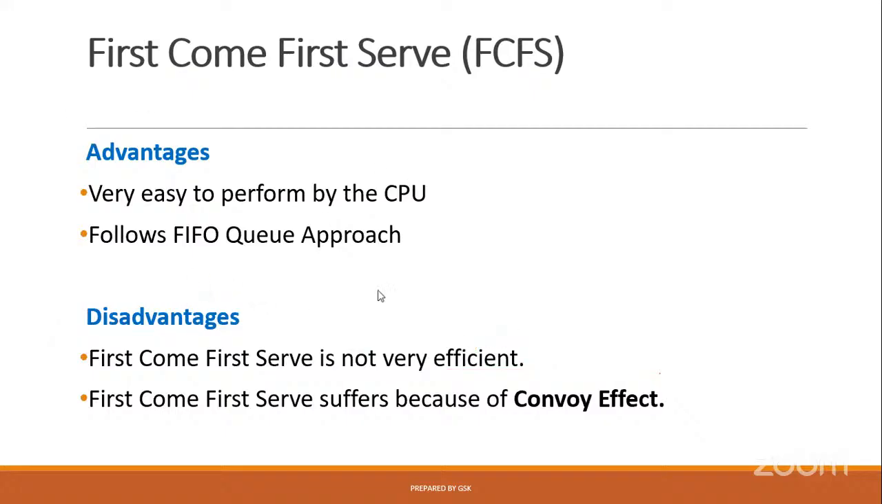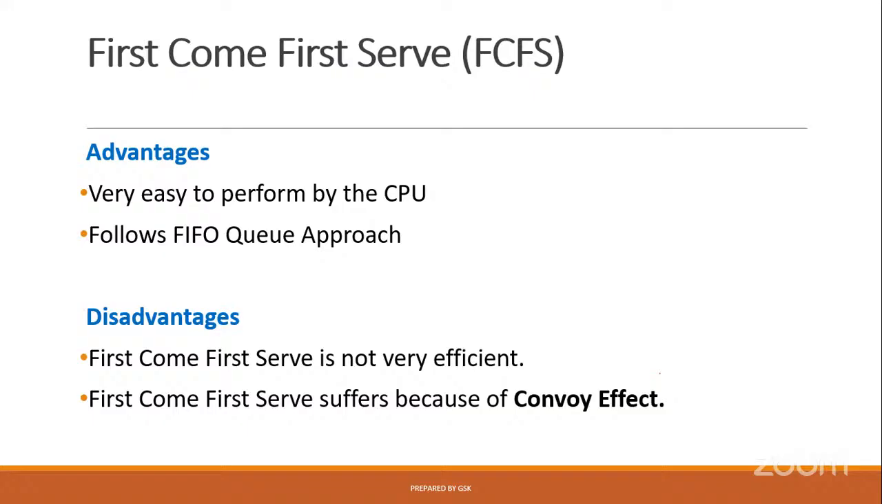Now, what are the advantages and disadvantages we have in FCFS? The advantage is that it is very easy for the CPU to perform, because it is a very simple algorithm. Depending on the sequential order, the process will be executed. That's it. It follows the FIFO approach, nothing but first in, first out. Whichever comes first will be executed first.